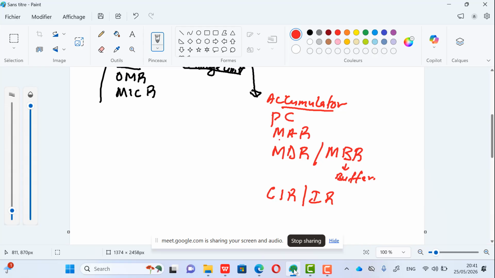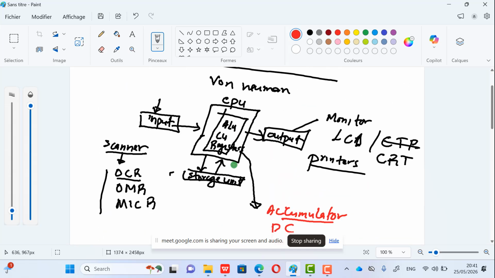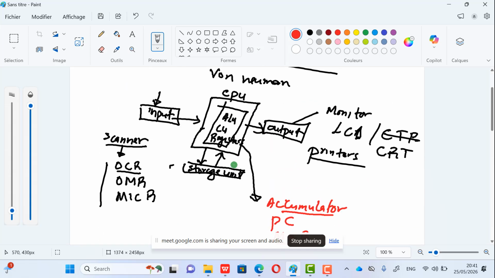Now the next thing here is the memory address register. So the memory address register stores the address of the instruction to be fetched from the memory, or the address where an instruction is to be stored in the memory. Now let me come back to this diagram to explain this. This is the CPU. Imagine that the CPU needs to execute an instruction found in the memory.